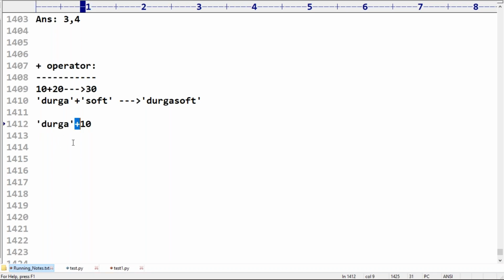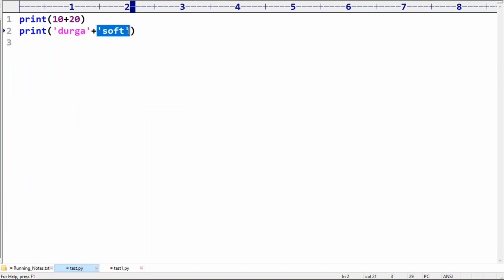Whenever we are applying the plus operator for string type, both arguments should be string type only. Remember, both arguments should be string type. Very important point, sir. If one argument is a string and the other is a non-string, immediately we will get an error.